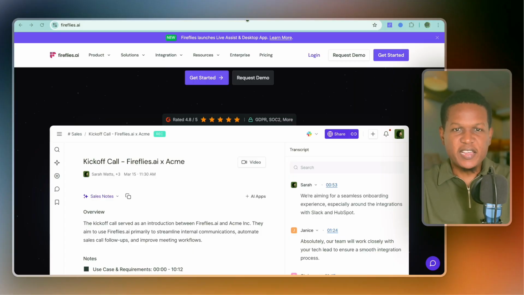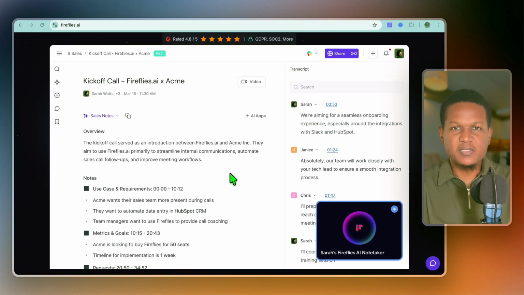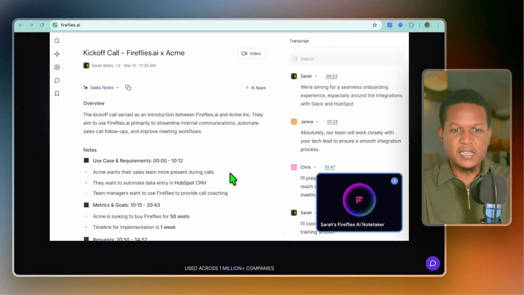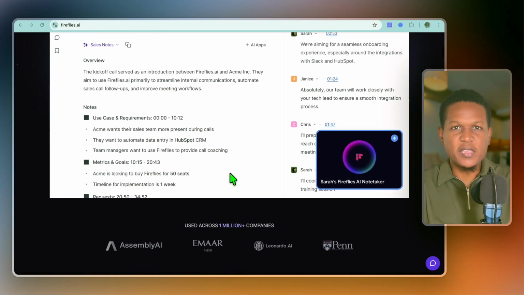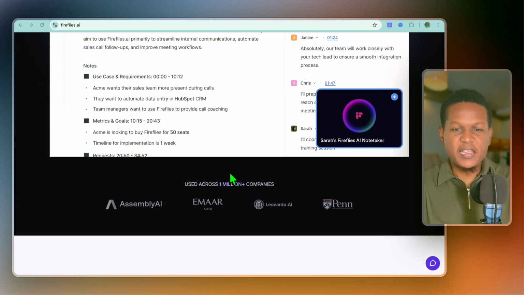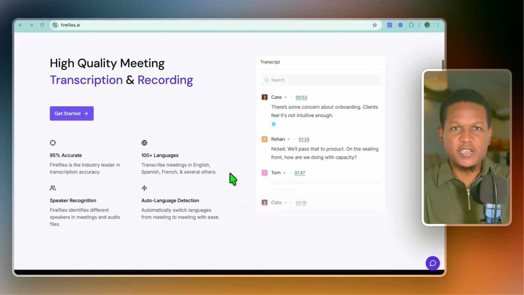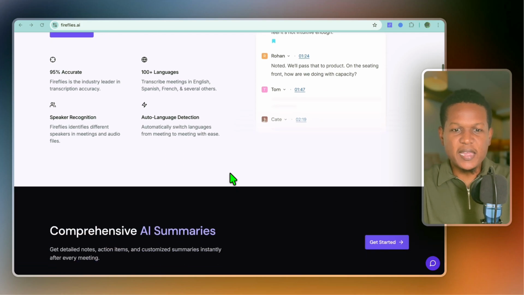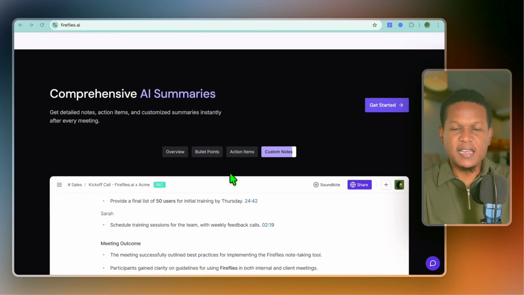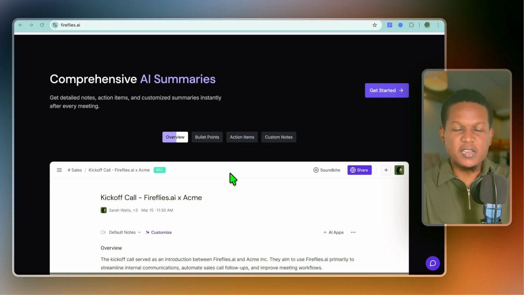What is Fireflies AI? Fireflies AI is an AI-powered meeting assistant. It automatically records meetings, converts speech into text, and organizes the information so you can review it later. Instead of writing notes manually, the platform listens to the meeting and generates a transcription for you. It also identifies key highlights, action items, and important topics.